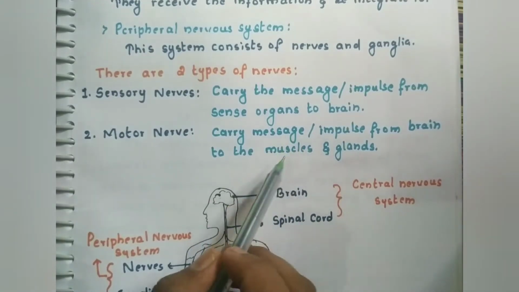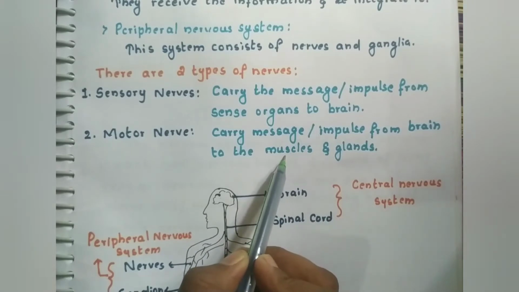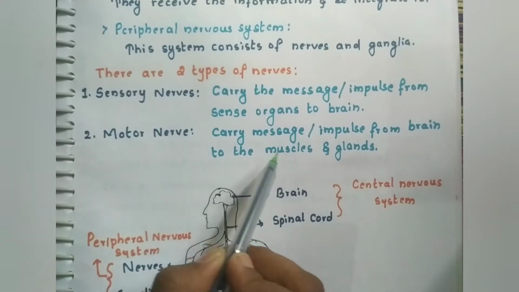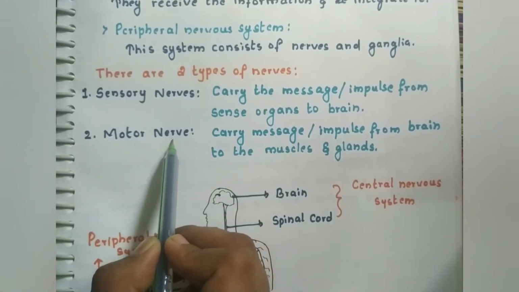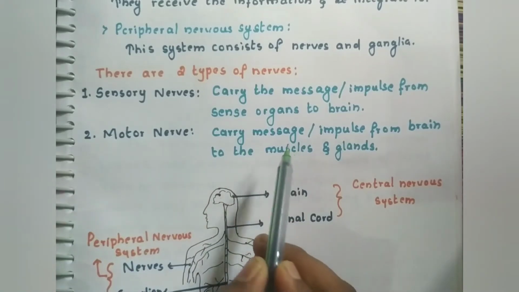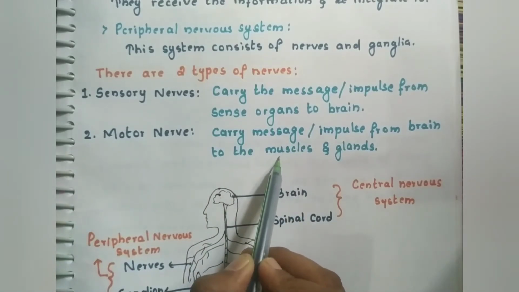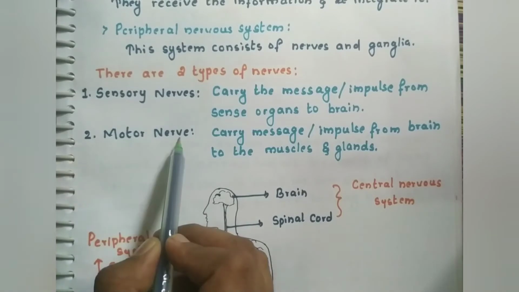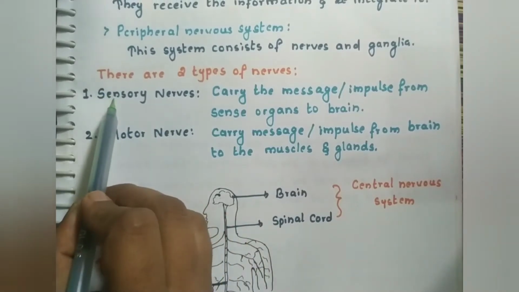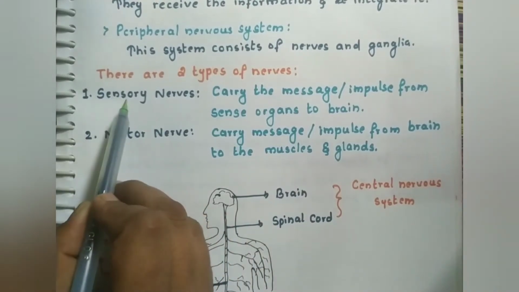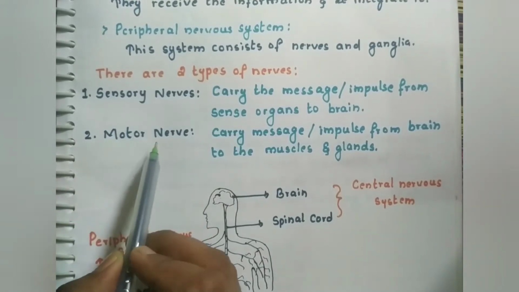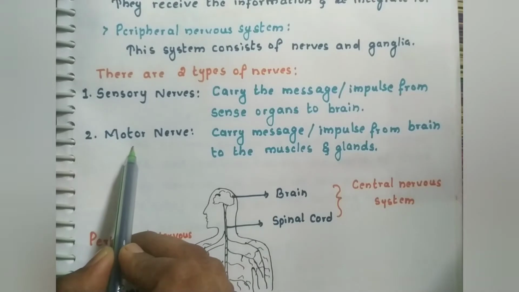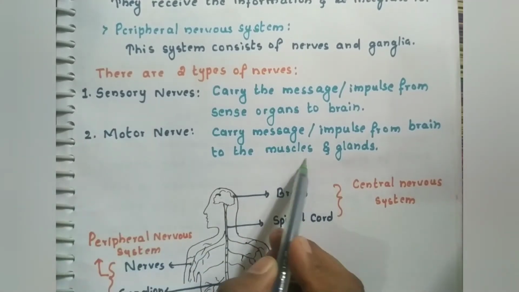If you are feeling very hot, you will suddenly remove your hand. That message is carried by the motor nerves from the brain or the spinal cord to the muscles, to remove your hand from the flame. So this is the function of motor nerves. Sensory nerves carry the message from sense organs to the brain. Motor nerves carry the message from brain to the muscles or the glands.